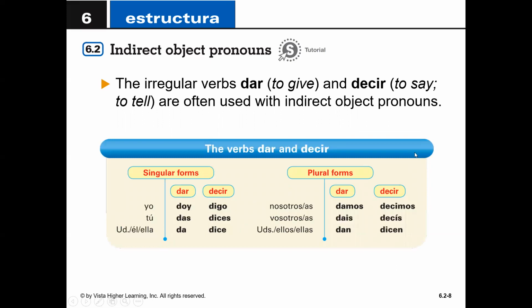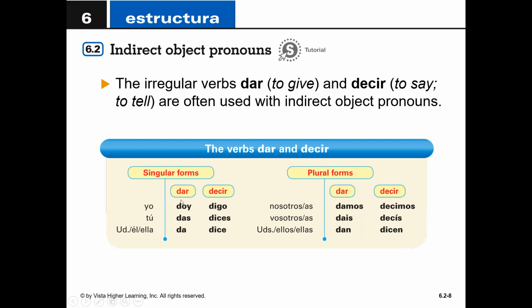Now, two common verbs that are used with indirect object pronouns are dar, which means to give, and you give something to somebody, so that "to somebody" is the indirect object, and decir, because you say something to someone, okay? So notice that dar and decir both have irregular yo forms. For dar you say "doy," and for decir you say "digo." And then for decir, the rest is a stem change, because you see that the E in decir turns to an I.